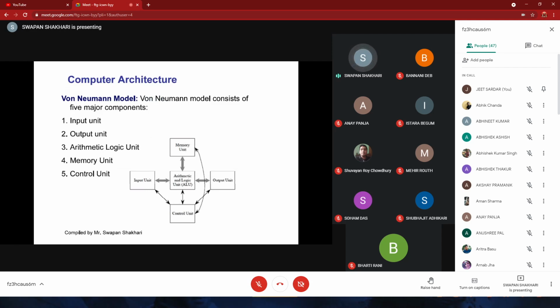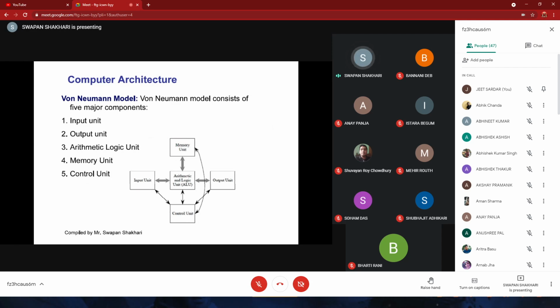Okay, this is the block diagram for the von Neumann model. You all know it. Von Neumann basically separates the units. Here we have 5 units. Before this model, different computing devices were present, but this is a standard model. Here we are dividing some units.